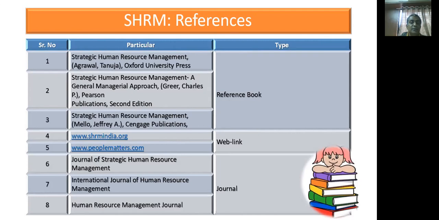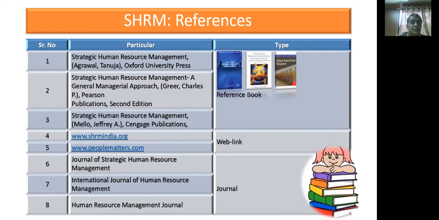The first reference book is Strategic Human Resource Management, written by Tanuja Agrawal and published by Oxford University Press, where the second reference book is Strategic Human Resource Management, a general managerial approach, written by Charles Greer and published by Pearson Publications. And the third reference book is Strategic Human Resource Management, written by